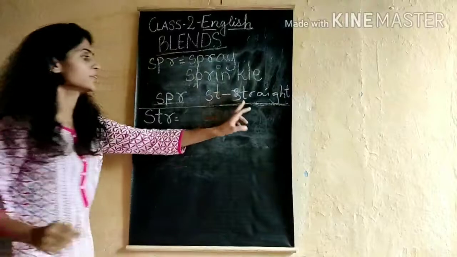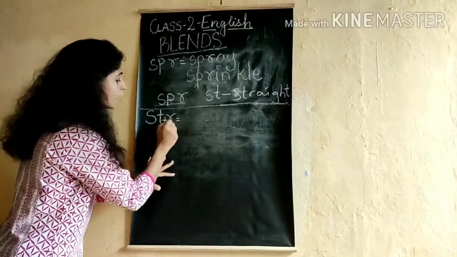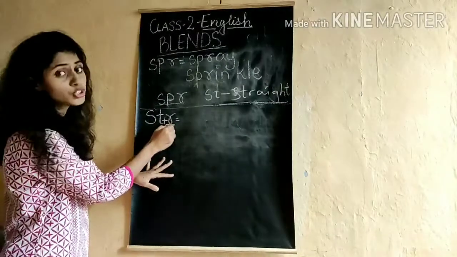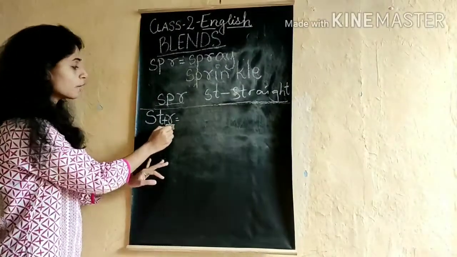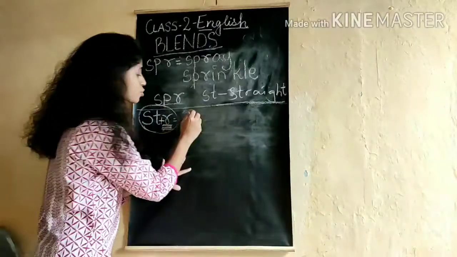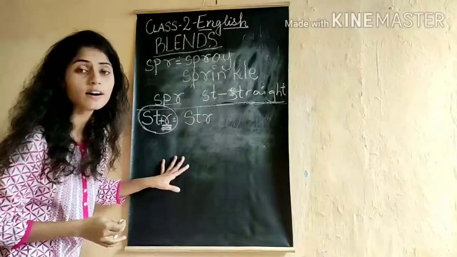This comes with ST. But here again, if we add one more consonant alphabet to this, the sound of this blend changes to str.